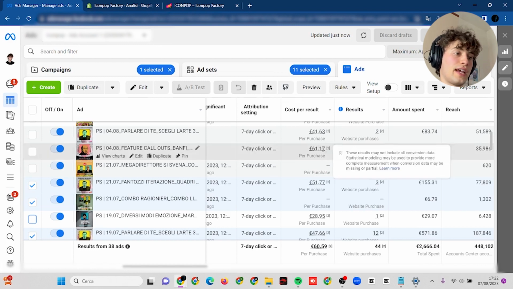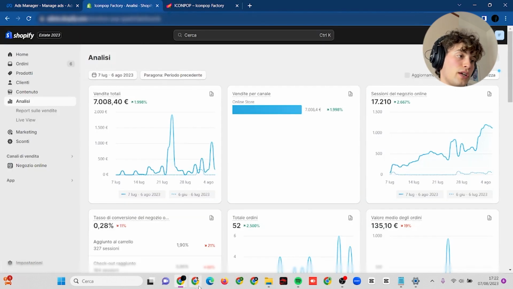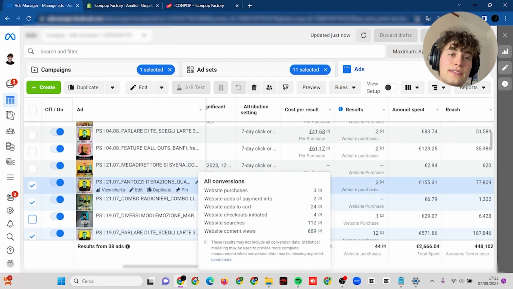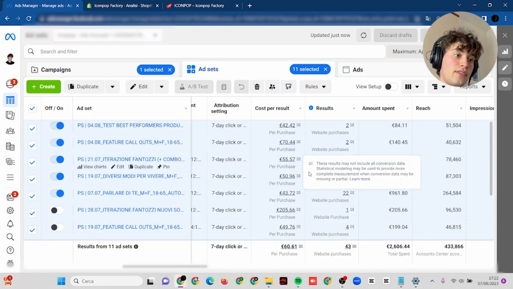So this is something that can really work and allow us to make even better results, because as you can see, we had some hard times at the beginning, making 0 sales, spending from 50, because there was the limit in the first days, to 100 euros per day without any sales. We have just trusted the process. We have understood even better every day what the needs of the audience were, listening to them when they were contacting the customer service, and keep researching and testing new concepts, which is really essential.